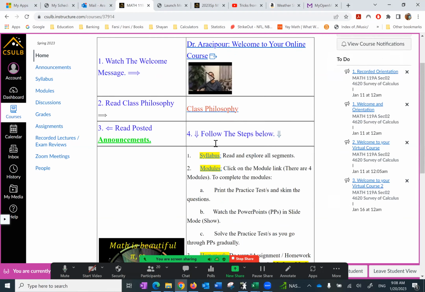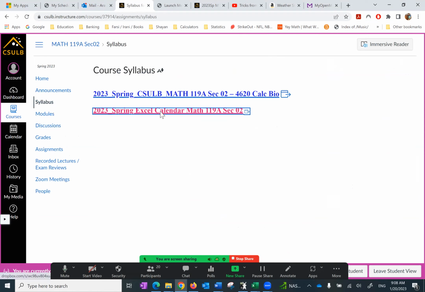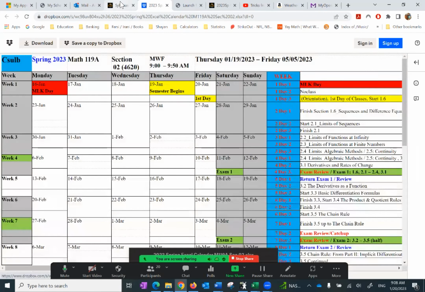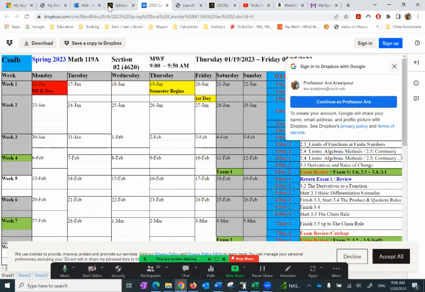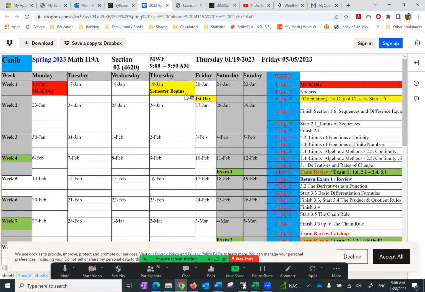So let's go one by one, starting with the syllabus. Again, you can click on the syllabus here or on the left navigation bar. First, I want to give you the Excel calendar that gives you the synopsis of the timing as far as how we meet and when is the exam. Today is our first meeting. Semester began yesterday, and the first day is today. Today is the orientation, the first day of class.